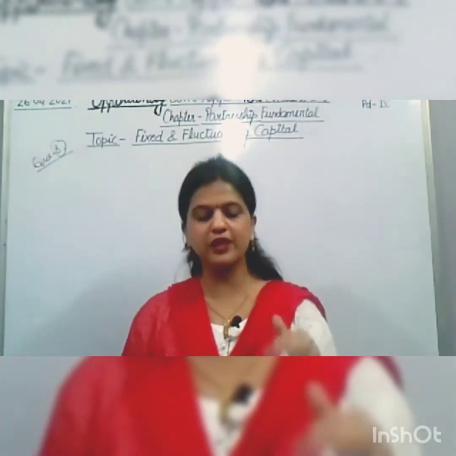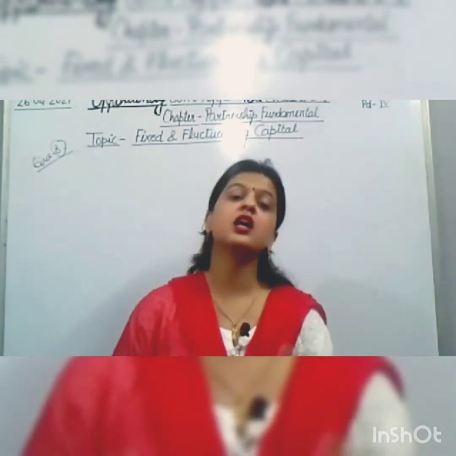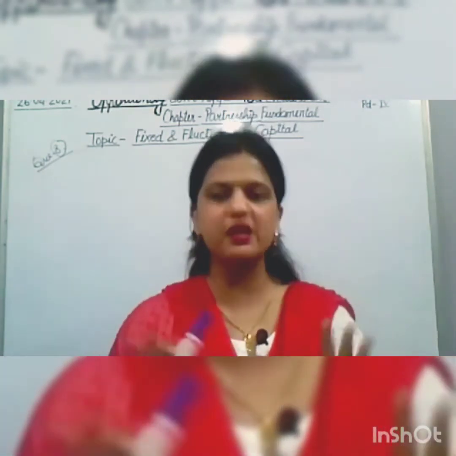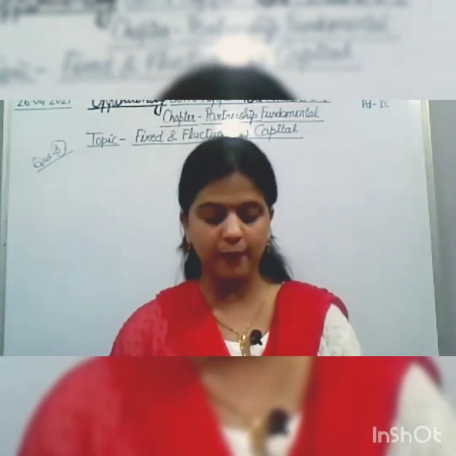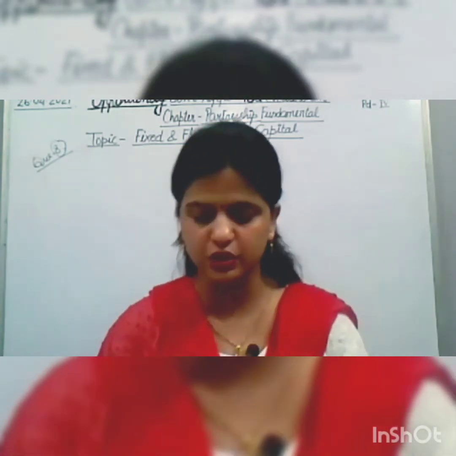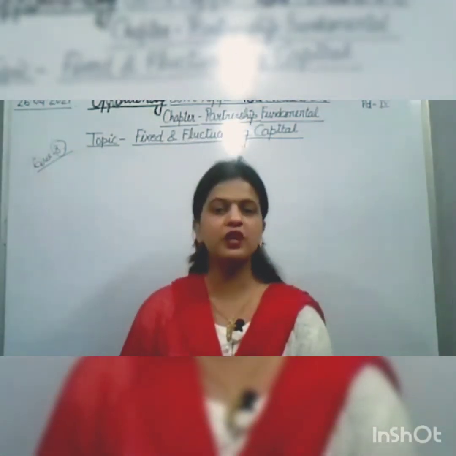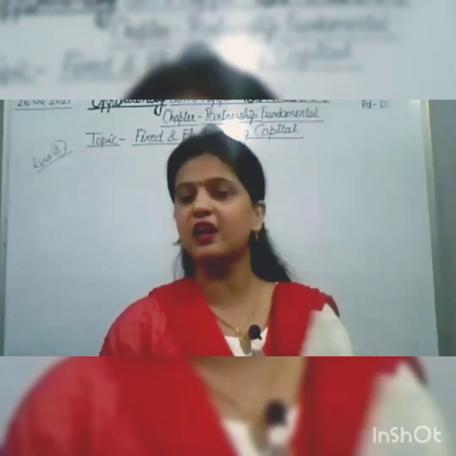So first of all, when the capitals are fixed, how will we prepare the capital account? We will assume that the capitals are fixed in this question. The 25,000 and 15,000 capital is given, that is fixed in nature. When the capitals are fixed, we used to prepare the capital account and current account.